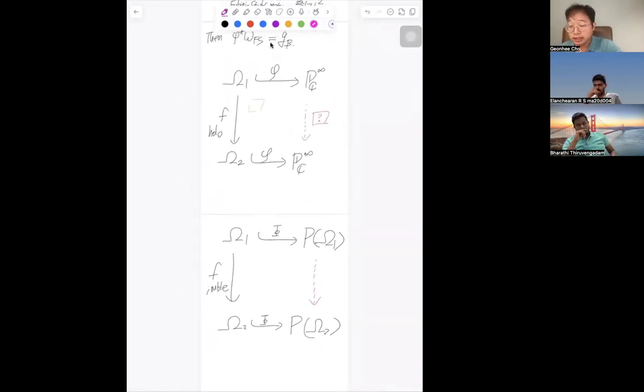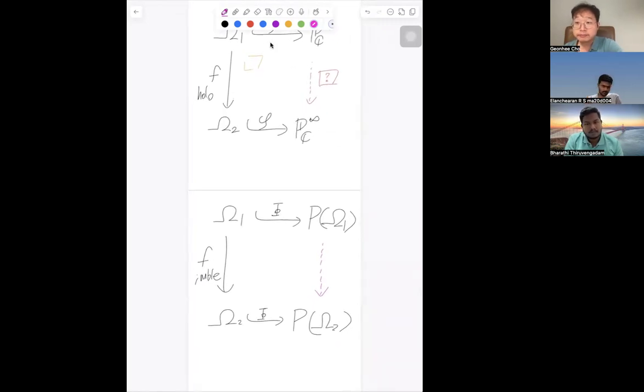On the left-hand side, you have a measurable function. A holomorphic function is clearly measurable. Then how can you embed this? If you think about the meaning, we actually choose a probability measure. So you have a probability measure defined on omega 1. Can you induce a probability measure on omega 2? Yes, if you have a measure here, take the pullback or push forward, whatever you would like to call it.